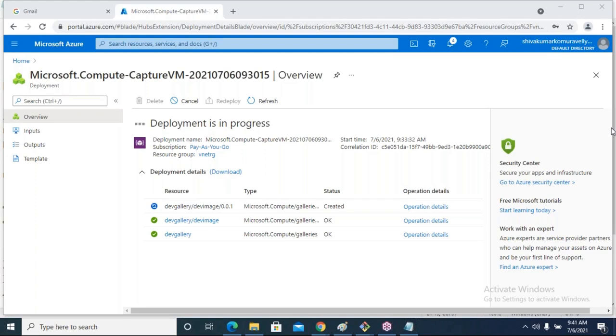What he is saying is, suppose image one is deleted from virtual machine one, after the deletion of that image, can we create another new image, like image two, from virtual machine one or not? Yes, you can create that image. You can create a new image from the virtual machine. There is no problem. Once the image is deleted from the virtual machine, you can create one more image.